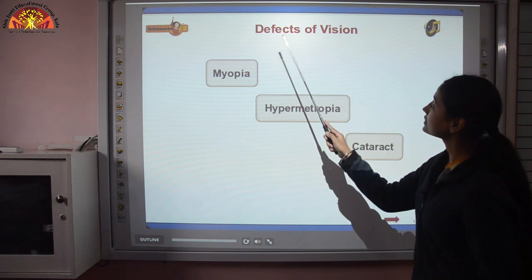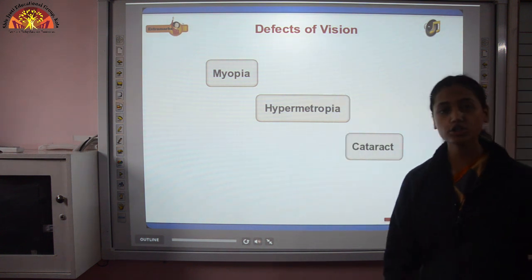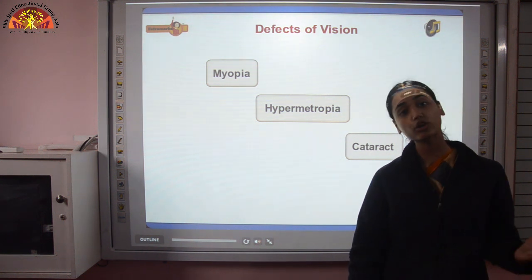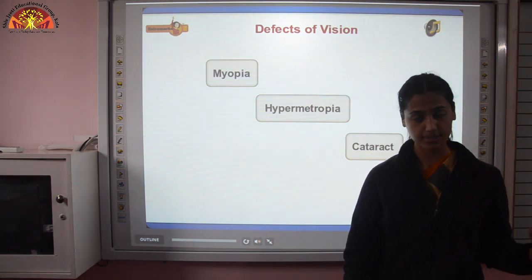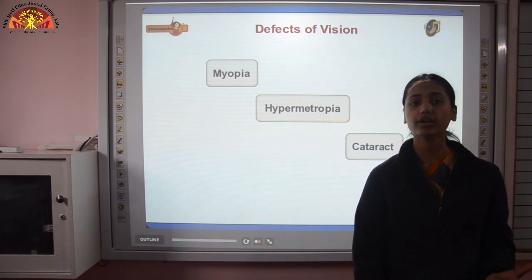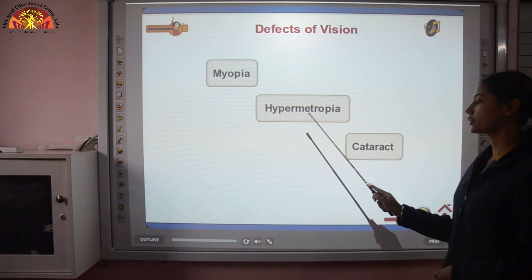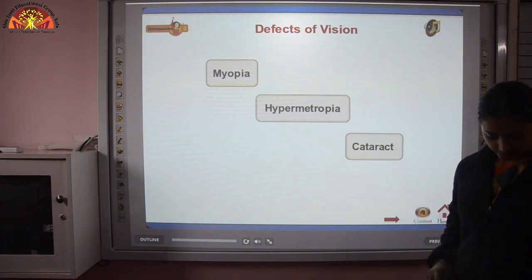Now next topic is defects of vision. Not all eyes are normal. Some people have abnormal eyes. Like many of you might be wearing those spectacles because you have some defect in your eye. So we'll talk about those defects: myopia, hypermetropia and cataract.